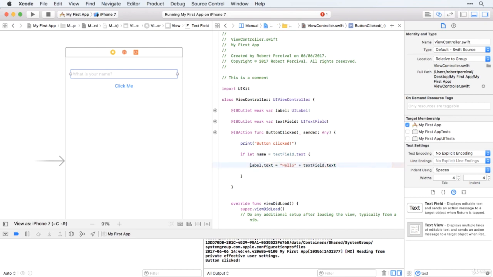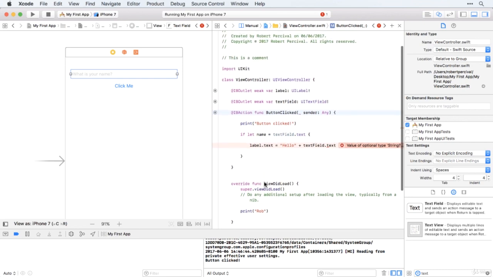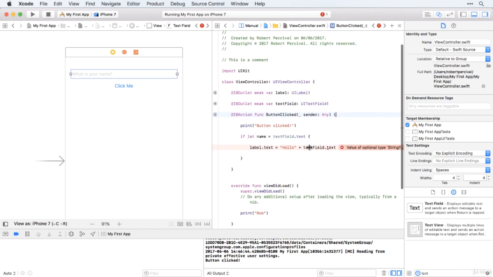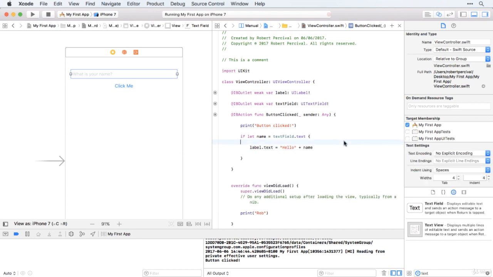And generally, when we have if statements, we put curly braces after them, just like we did over here with this method and viewDidLoad. So if this happens, then I can use hello plus and then my variable name. So we're slightly getting ahead of ourselves here. I'm using a lot of commands that we haven't looked at in great detail, and that's really because I want to give you a sense of how Swift works and how you can build an app very quickly without getting into the messy details of Swift, as we'll do in the next chapter.